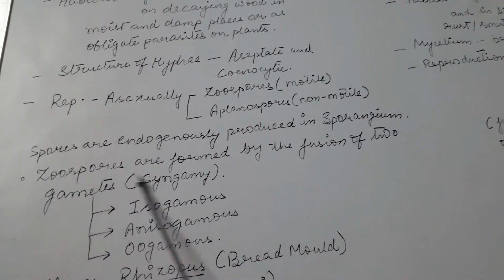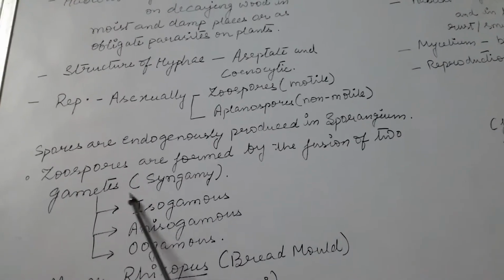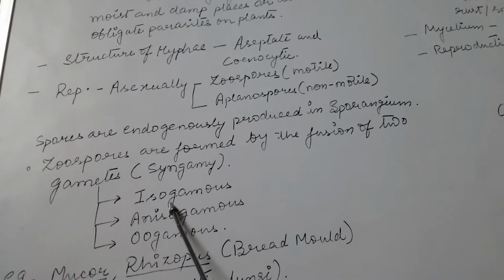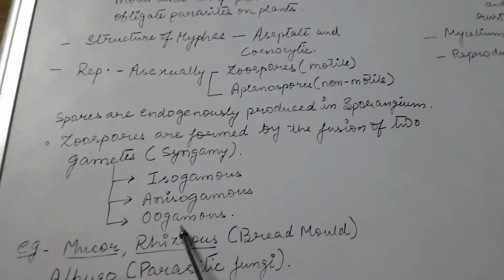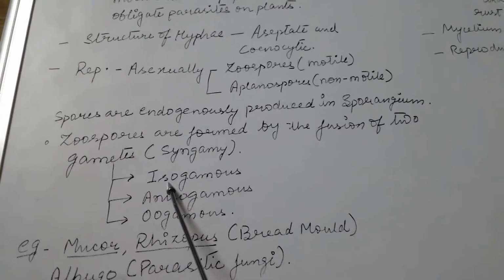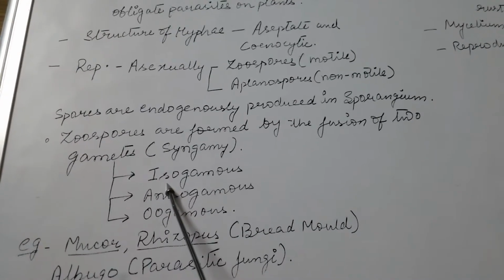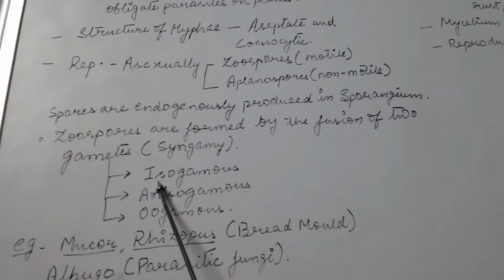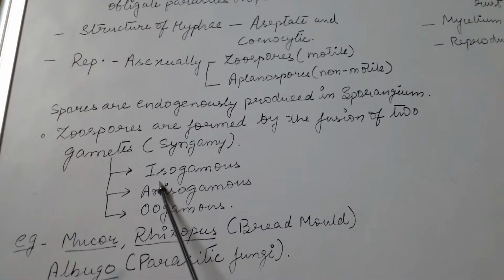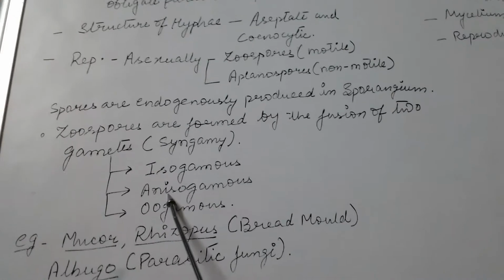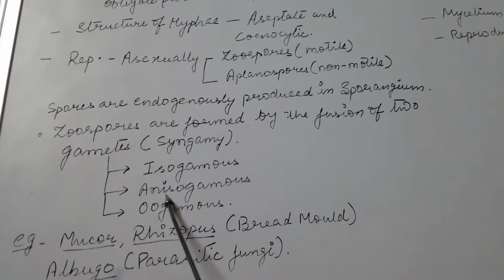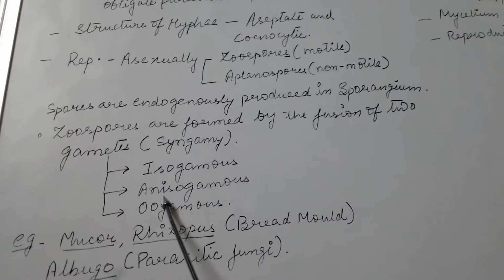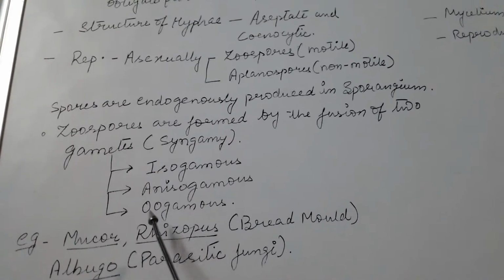Sexual spores are formed by the fusion of two gametes, that is syngamy, and these gametes may be isogamous, anisogamous or oogamous. Isogamous means the gametes are similar in morphology but dissimilar in physiological properties, whereas when the gametes are different in morphology, they are called anisogamous.